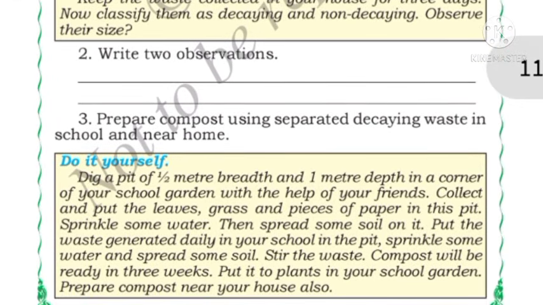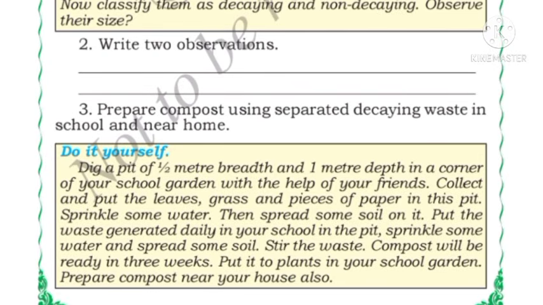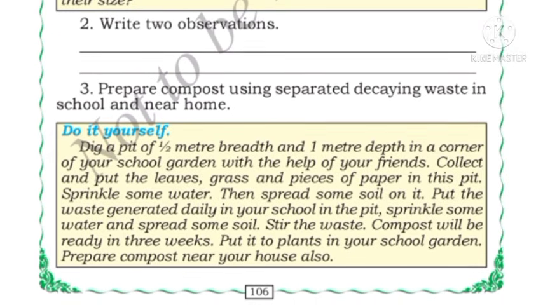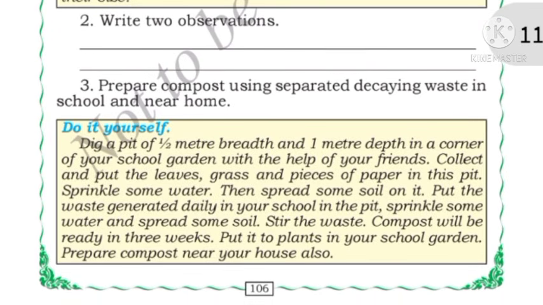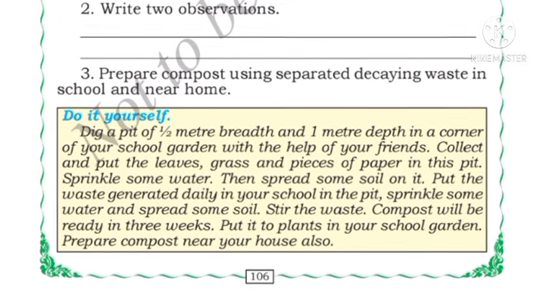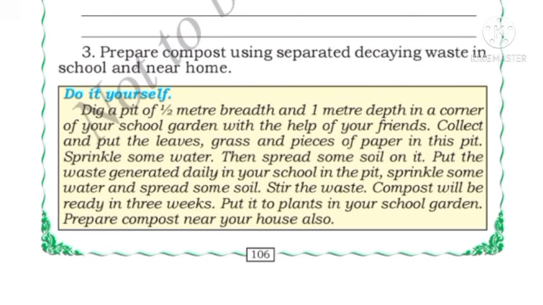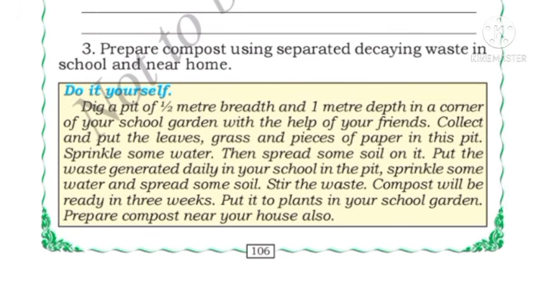How to prepare? Dig a pit of half meter breadth and 1 meter depth in a corner of your school garden with the help of your friends. Collect and put the leaves, grass and pieces of paper in that pit. Sprinkle some water, then spread some soil on it. Stir the waste. Compost will be ready in 3 or 4 weeks.